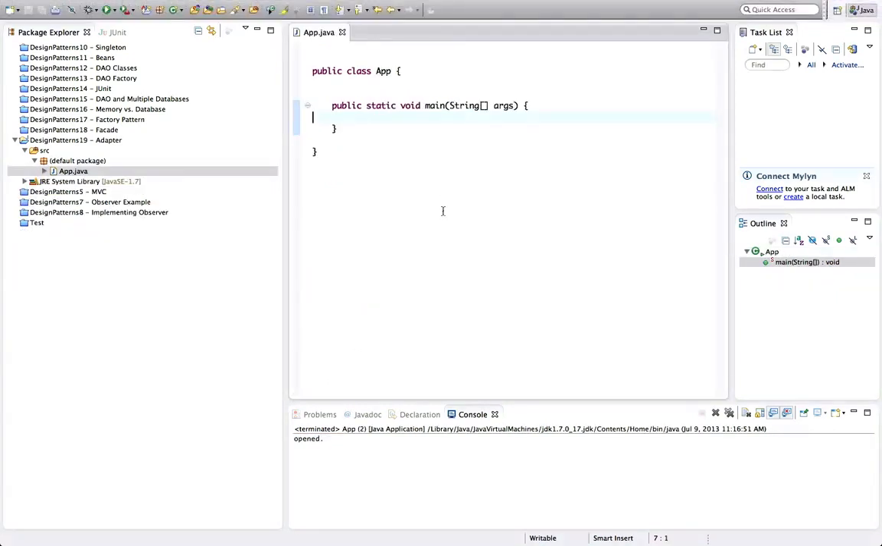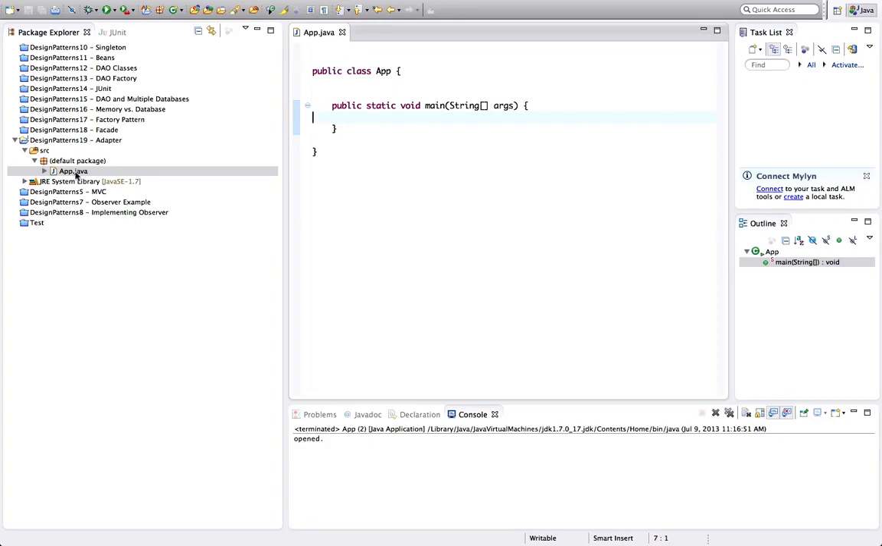Hello, this is John from caveofprogramming.com. We're up to tutorial 19, I think, in the Design Patterns course from Cave of Programming, Java Design Patterns. And in this tutorial, we're going to look at the adapter pattern.